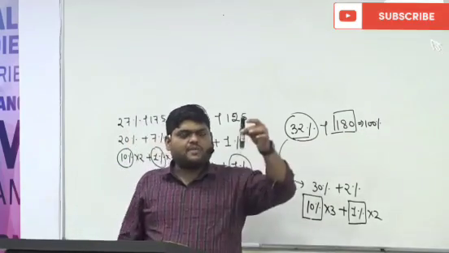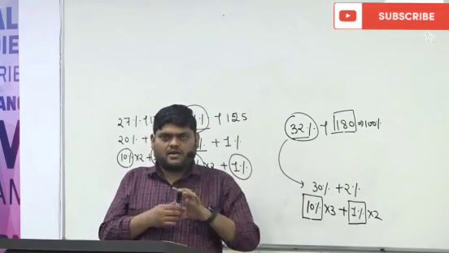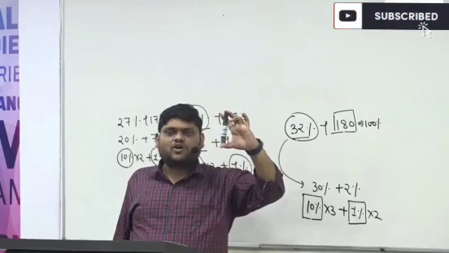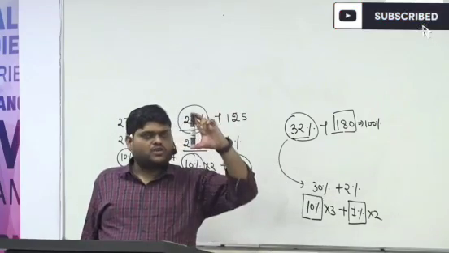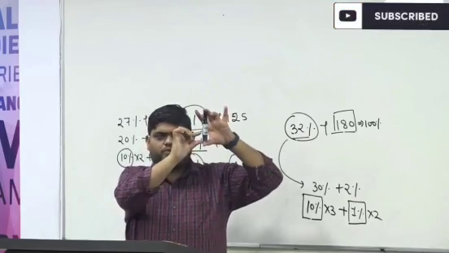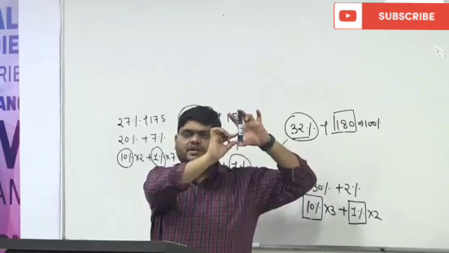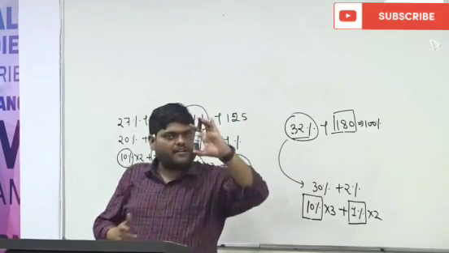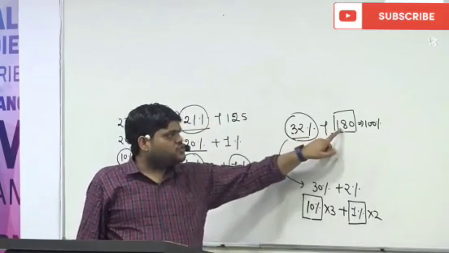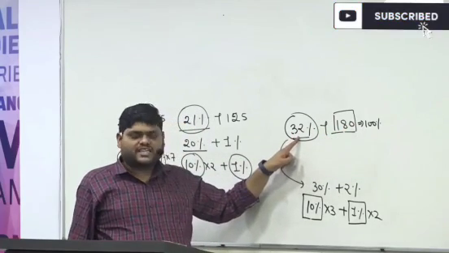Suppose anybody asks you, find out 20% of this marker. Find out 20% of the length of this marker. So the total length of this marker is 100%, and suppose we have to find out 20% out of this. So I will say this is 20%. So the total is always equal to 100%. So 180 is equal to 100%. We have to find out 32%.